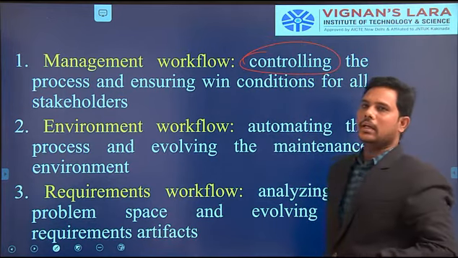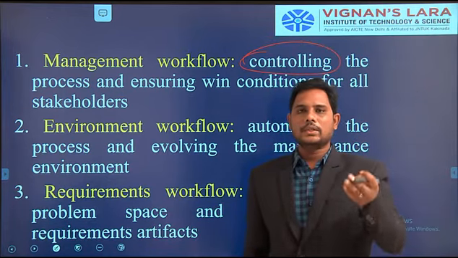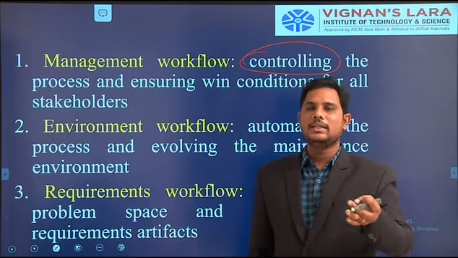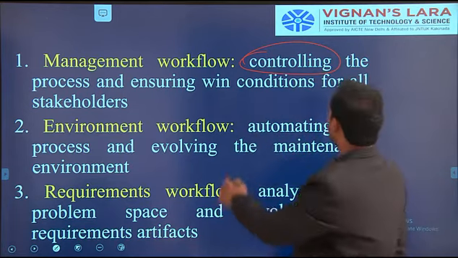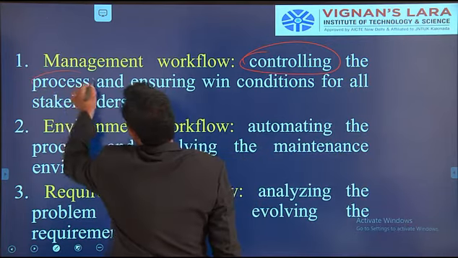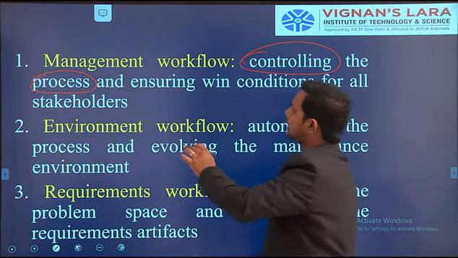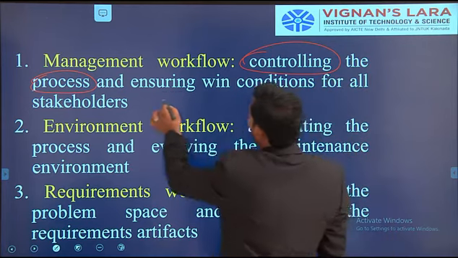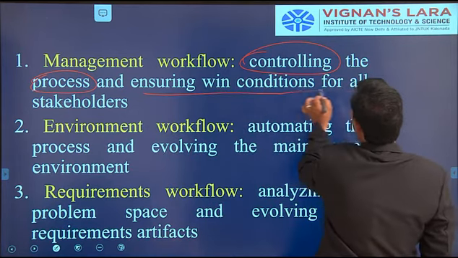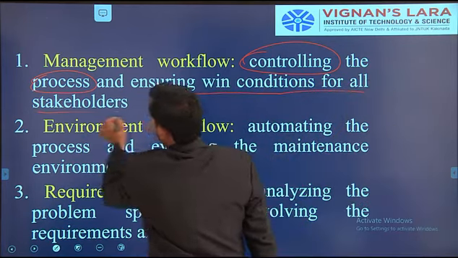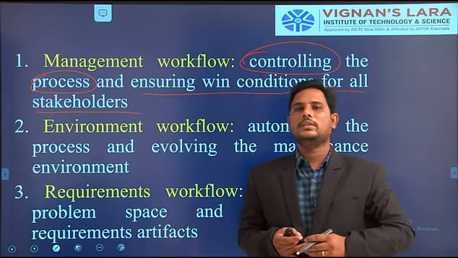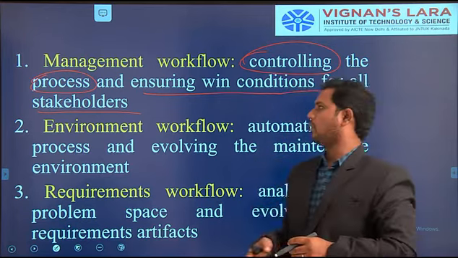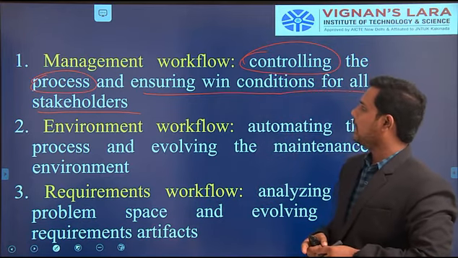I told you already, project planning is there, project controlling is there, project organizing is there. So now here the controlling the process, who will be controlling? Management will control the process, and also ensure the contribution of all the stakeholders. So all the stakeholders are involved, we have to control them. Each and every stakeholder, management will control. Okay, so this is called the management workflow.